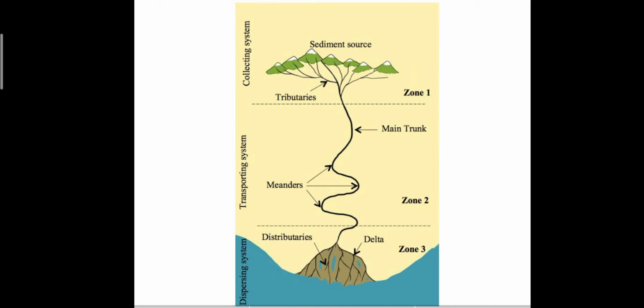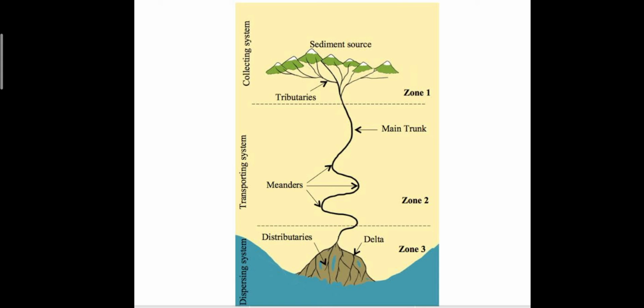Now children, here I would like you to look at this picture and we will read about tributaries and distributaries. So children, as you can see, when the rivers are coming down from the mountain, you can see there are many lines. Those lines are tributaries. So what are tributaries?